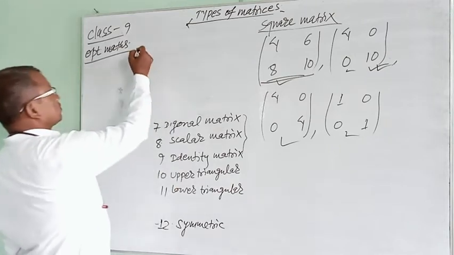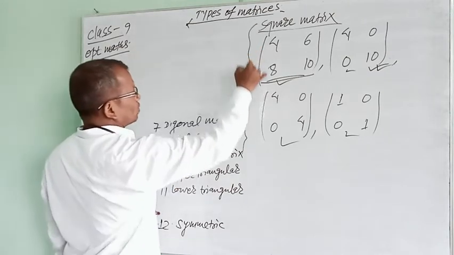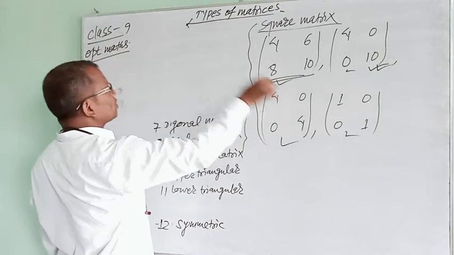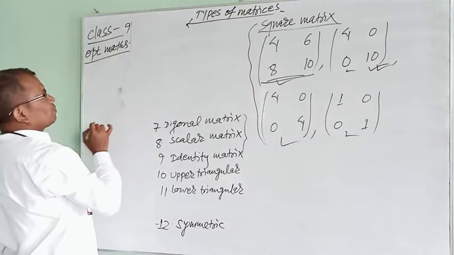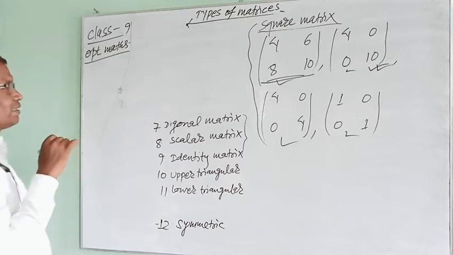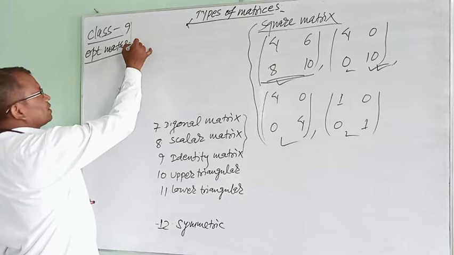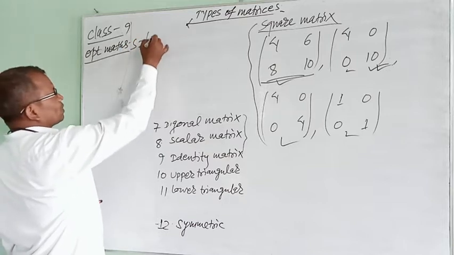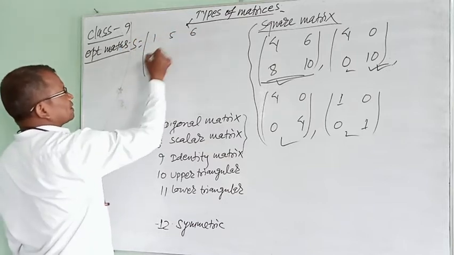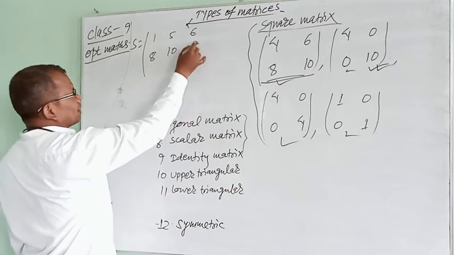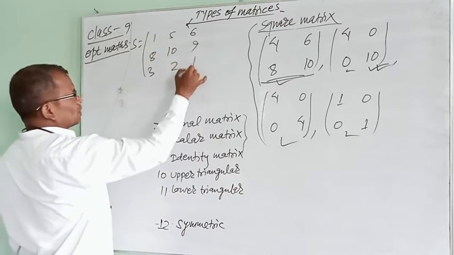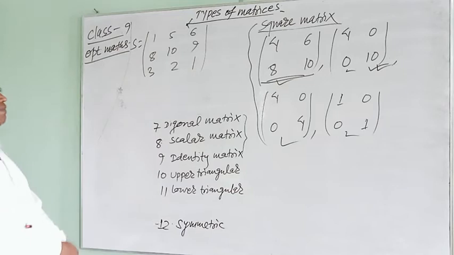of diagonal. Now, we stop here for some time, and you come to understand the diagonals of a square matrix. Here it is a square matrix: 1, 5, 6, 8, 10, 9, 3, 2, 1.